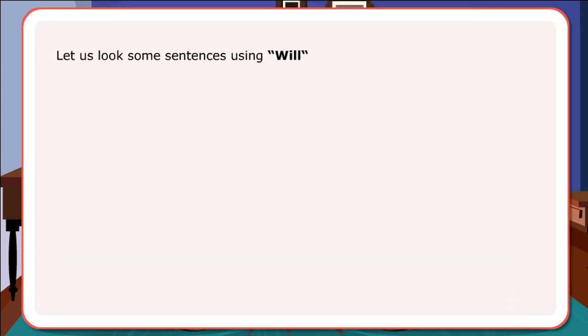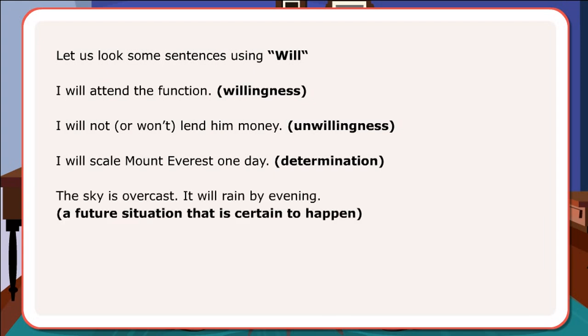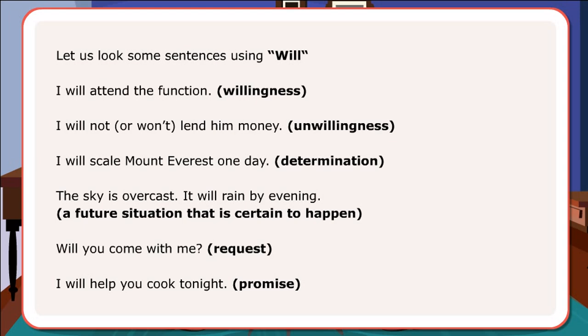Let us look at some sentences using will. I will attend the function. Willingness. I will not or won't lend him money. Unwillingness. I will scale Mount Everest one day. Determination. The sky is overcast. It will rain by evening. A future situation that is certain to happen. Will you come with me? Request. I will help you cook tonight.